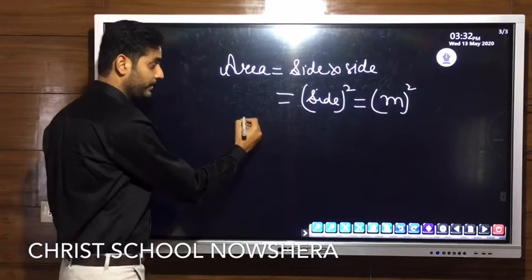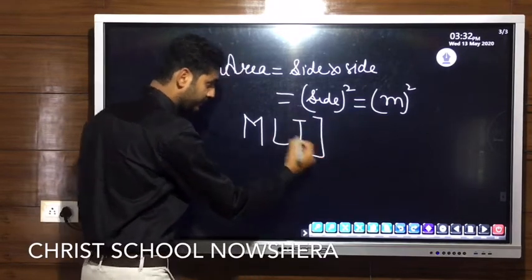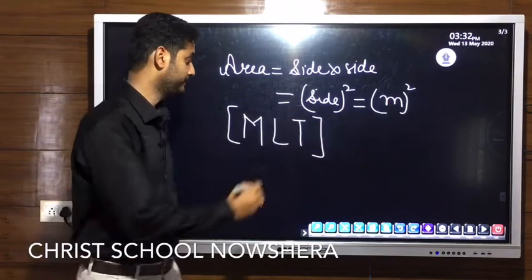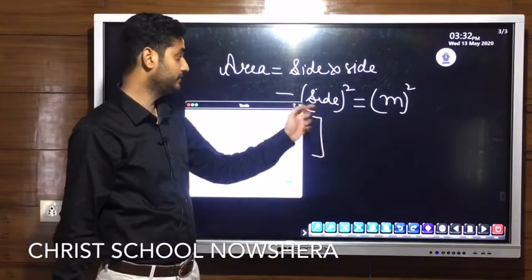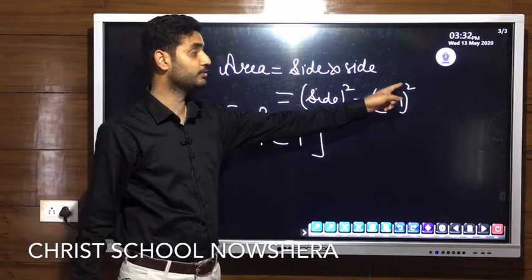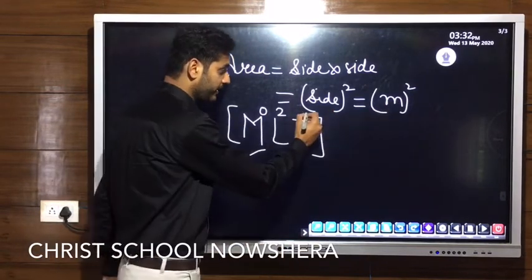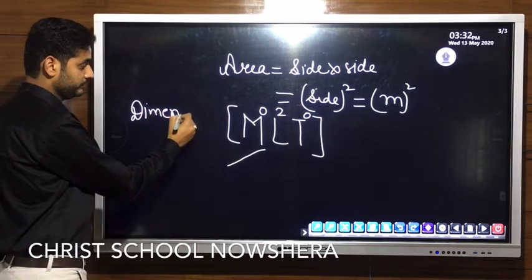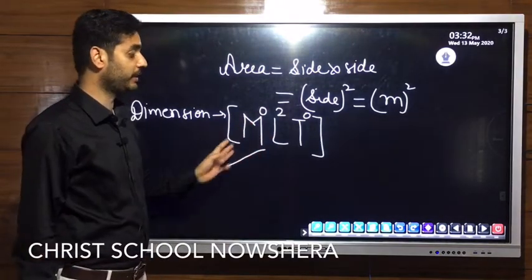How do we take the 3 fundamental quantities, mass, length and time, as the basis? Do we have mass included in this side? No. So we write 0 here. Do we have length? Yes. Side is length only. So how many times does length appear? 2 times. We'll write it as 2. Is there any time quantity? No. We will represent it as 0. So these are called dimensions. We can find dimensions using these 3 fundamental quantities.